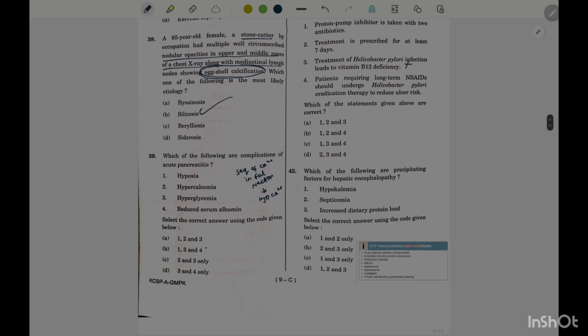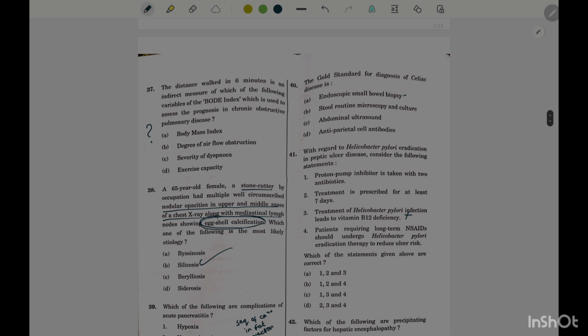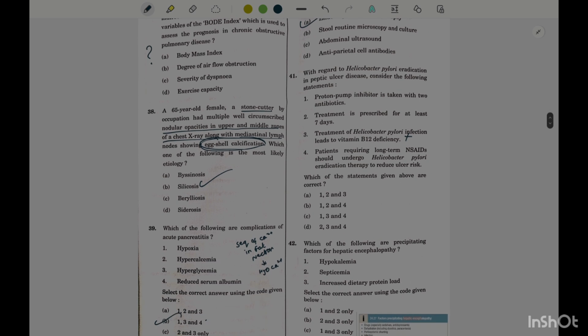Complications of acute pancreatitis are hypoxemia, hyperglycemia, and reduced serum albumin, not hypercalcemia, because sequestration of calcium in fat necrosis leads to hypocalcemia, not hypercalcemia. So options 1, 3, 4 are the answer. The gold standard diagnosis for celiac disease is endoscopic small bowel biopsy. Small bowel means duodenal biopsy.